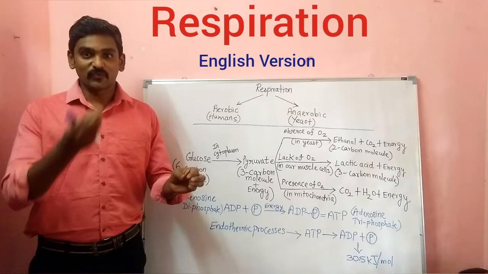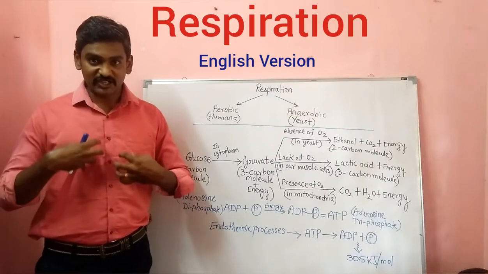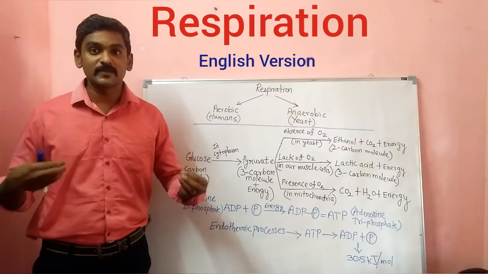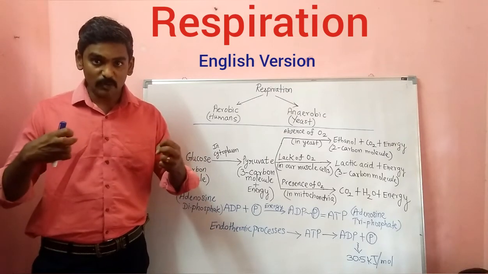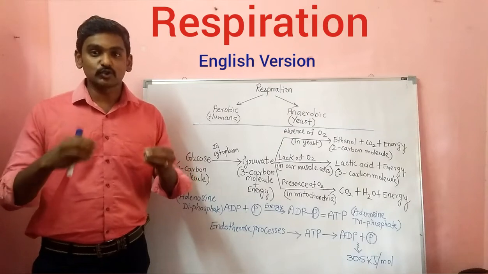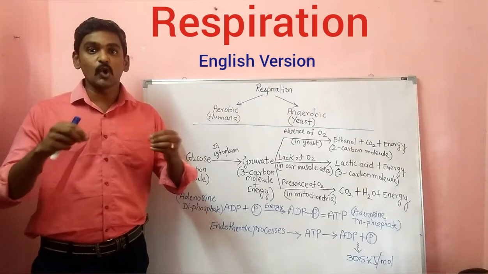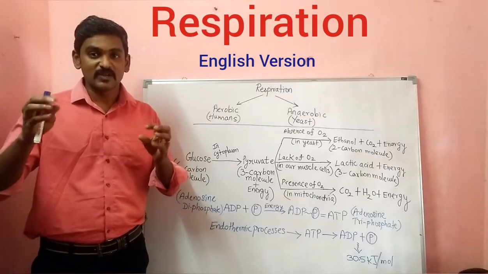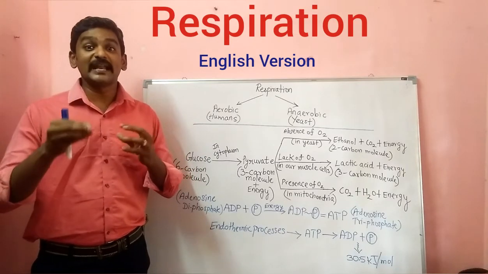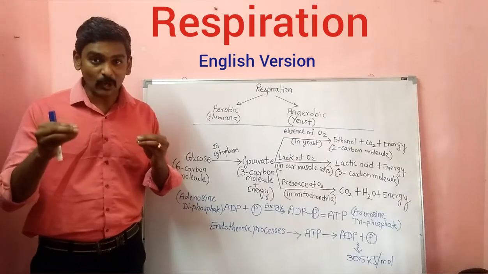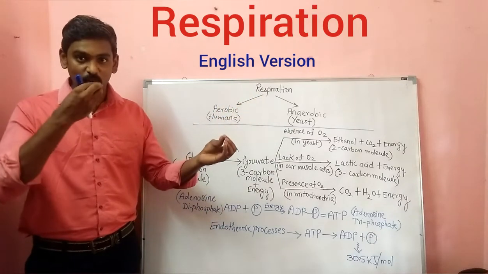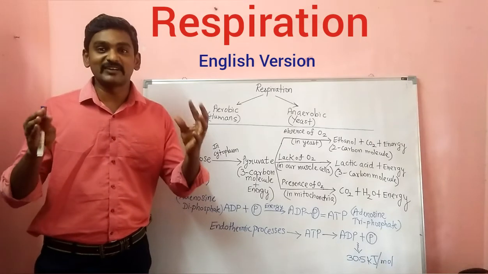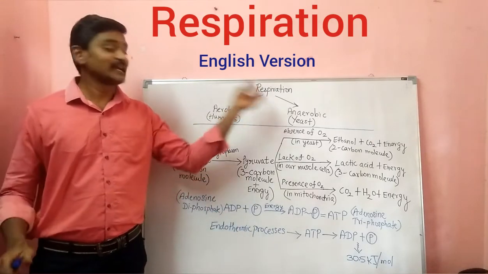Simply, the food we are taking will be digested completely in our small intestine. After complete digestion, the nutrients will be absorbed by our blood capillaries. Through the blood capillaries, they will pass to all parts of the body, the tissues and cells, where they will be utilized for energy production. So this is called respiration. The food will go inside and be converted into energy for cellular activities and metabolism. That is called respiration.